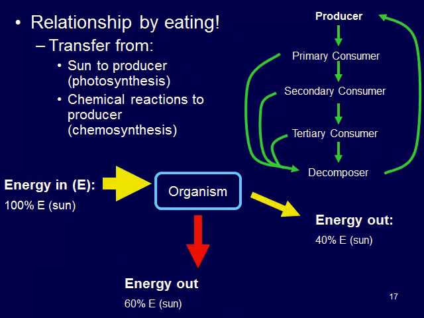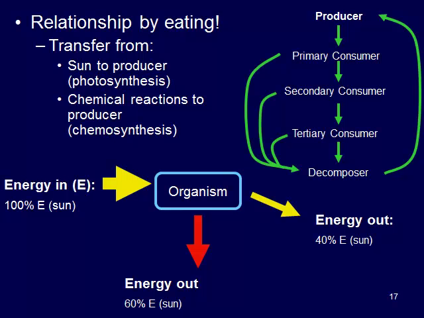So our producer takes in 100% of its energy from the sun. So we take it in through photosynthesis or chemosynthesis, depending on what type of organism we're looking at here. But in this case, we're going to use a photosynthetic bacteria as our example. So they take 100% of its energy from the sun.